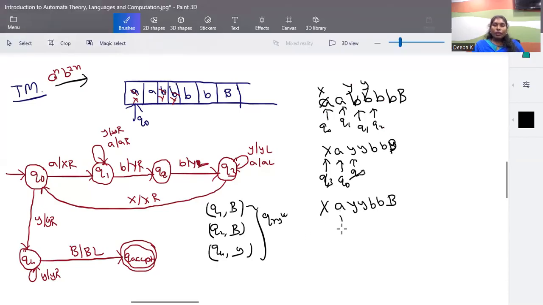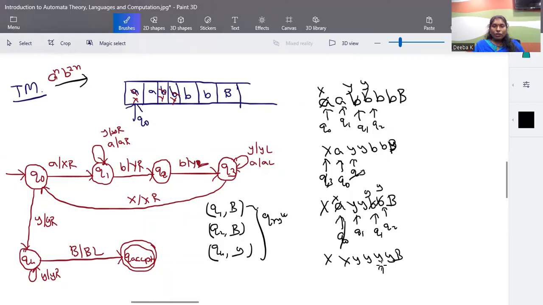Now coming to this place in Q0 state, what does it do? In Q0, this A will be converted to X and we make a transition to Q1 state. In Q1, if you have any Y's or A's, we keep on moving right until we find a B. In Q1, when the input is B, B will be converted to Y, and we make a transition to Q2 state. In Q2, if the input is B, cancel it to Y. So your input is XX, YY, YY, blank symbol.